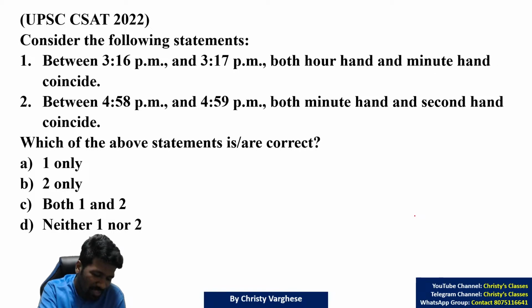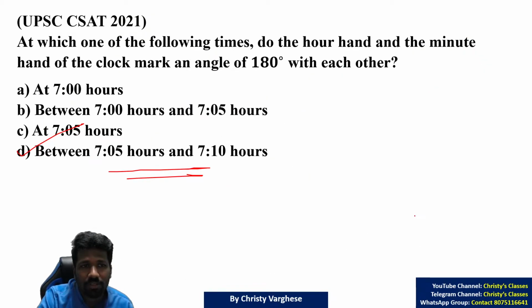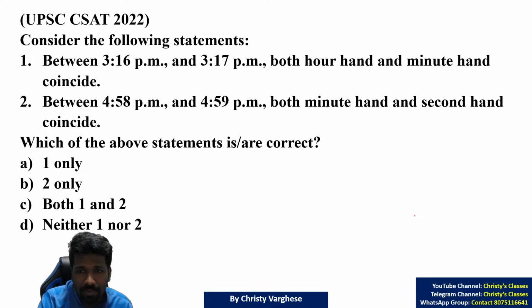This question is also the same thing itself, 2022. The previous question was asked in 2021, this was asked in 22. And read the question carefully. Here there are two statements. CSIR NET and GATE aspirants, same concept questions were repeated in your papers also. Not the same terminologies or the same structure of the question, but this 155 by 11 minutes added question was asked in most competitive exams. So try this, a very interesting question.